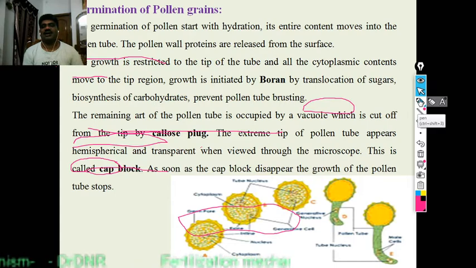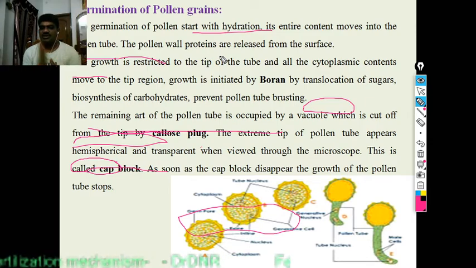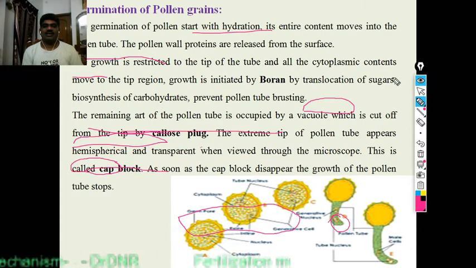We already explained it starts with the hydration. It enters the content, moving into the pollen tube. The pollen wall proteins are released from the surface. The growth is restricted to the tip of the pollen tube, and all the cytoplasmic content moves to the tip regions.